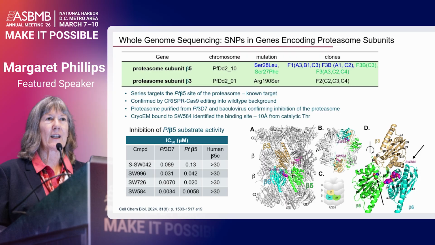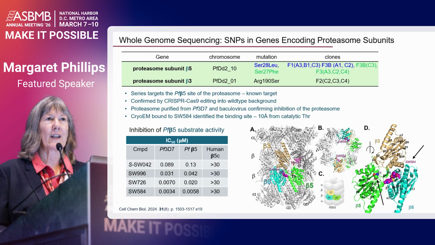We went on to solve the cryo-EM structure of the early lead compound 584 bound to the proteasome, and we discovered that it bound to a unique site that's actually 10 angstroms from the catalytic threonine. So it binds here between the beta-6, beta-5, and beta-3 subunits, mostly held in the beta-6 subunit. And if you look here at the close-in, it's about 10 angstroms closest contact to the catalytic threonine.